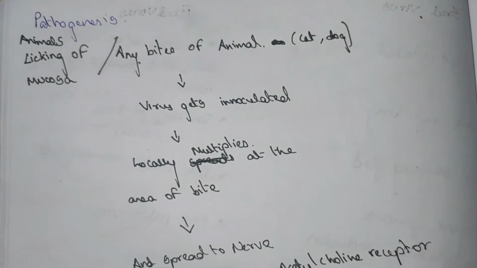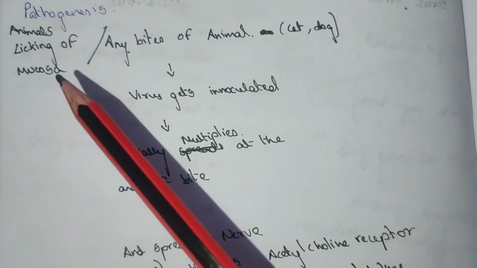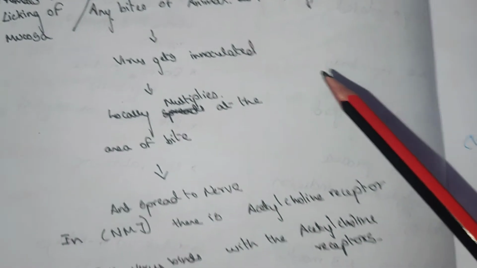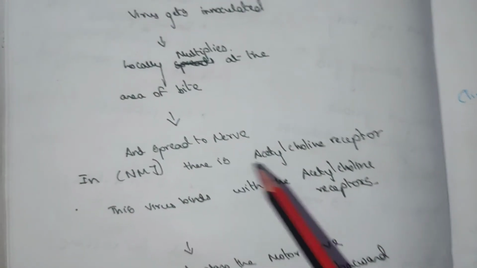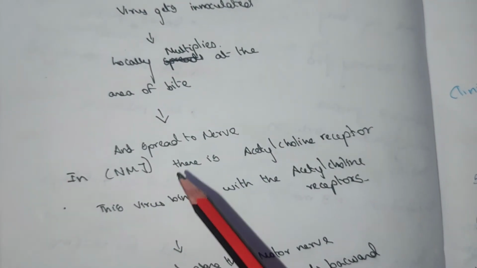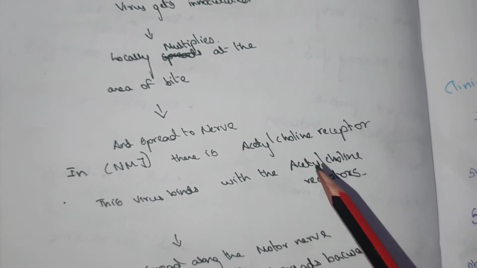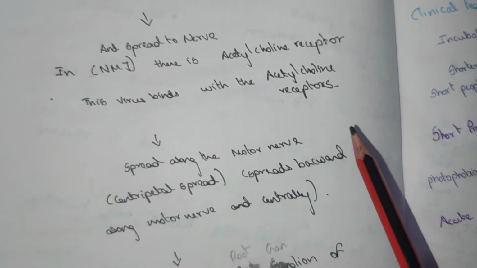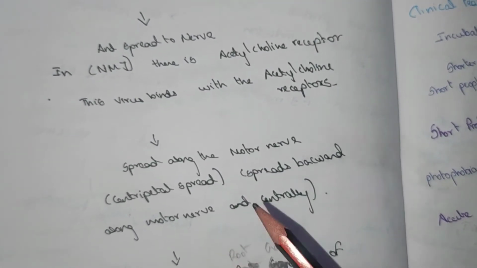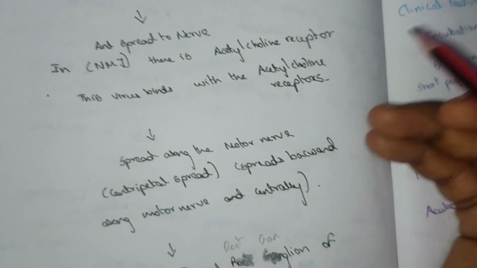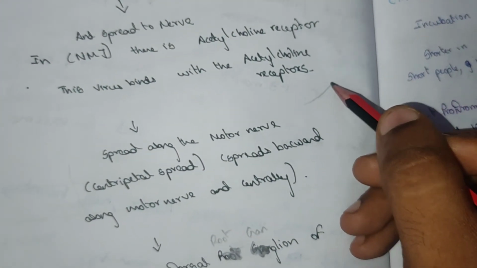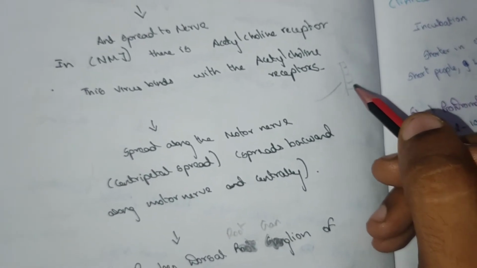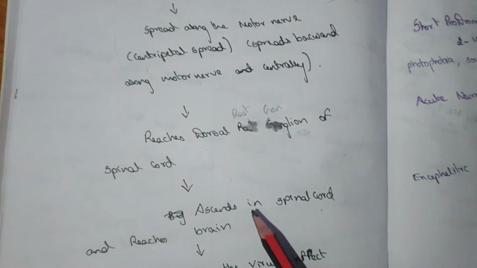Once again, a quick review. Any bite of an animal or any licking of a mucosa, the virus gets inoculated and multiplies locally at the site of inoculation. It spreads to the nerve and neuromuscular junction, blocks the acetylcholine receptor present there, and spreads to the motor nerve like a centripetal force. From the motor nerve it spreads backwards towards the center and reaches the dorsal root ganglion of the spinal cord, and ascends to the brain.